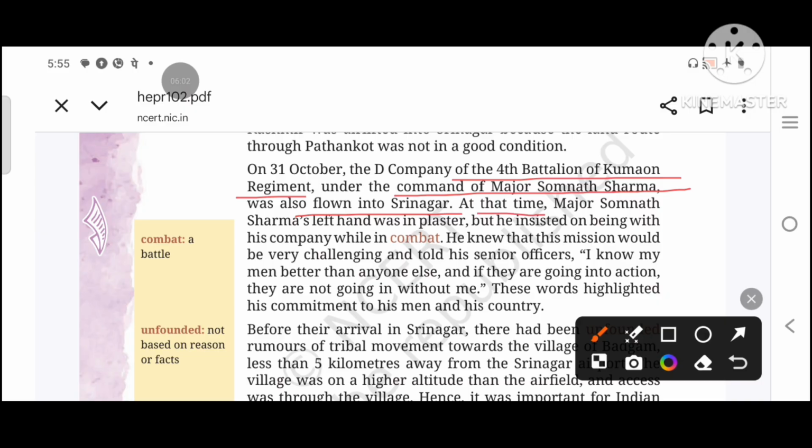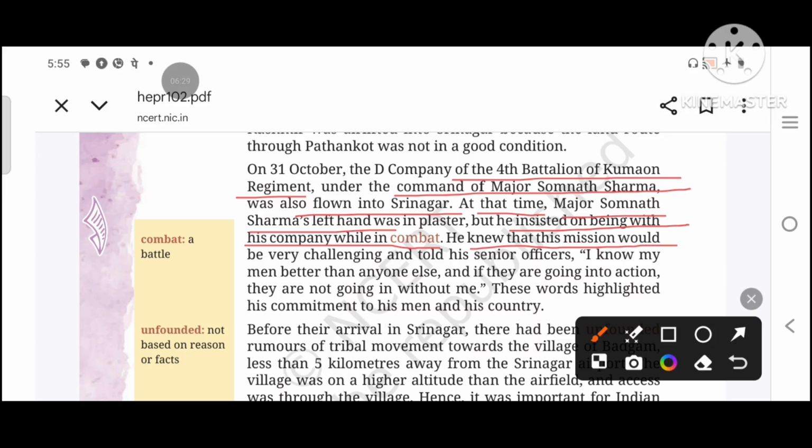At that time, Major Somnath Sharma's left hand was in plaster, but he demanded firmly that he also wanted to go with his company while in combat. Combat, a battle. When they were going into the battle, he said that he also wanted to stay with his company.